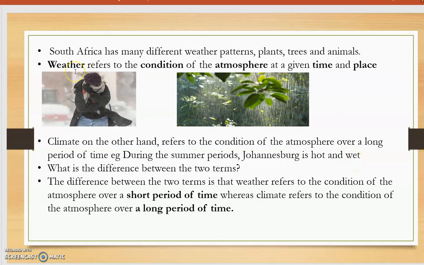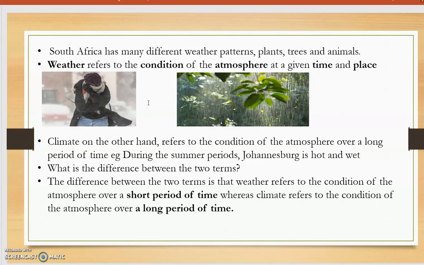Whereas, when we talk about weather, we are talking about the condition of the atmosphere at that particular time. For example, when you wake up in the morning, these days, the temperature is about 1 degree or 2 degrees or 3 degrees. But that is over a short period of time. So, that's about 5 in the morning. When you get to school around 7, you find that the temperatures have picked up and you have about maybe 7 degrees. Okay? So that is weather, because you are describing the condition of the atmosphere at that particular time.